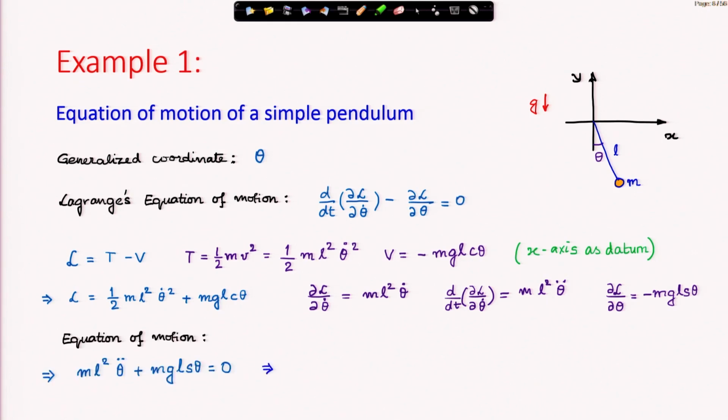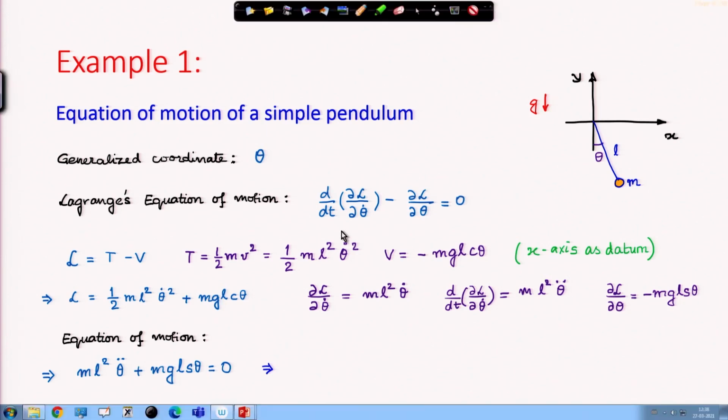Now, we will plug all these things into Lagrange's equation of motion, this minus this. Please be very careful about the signs. My suggestion is to write down each and every term like this and then plug it into the equation of motion. Otherwise, there is a great chance of making mistakes with the sign.